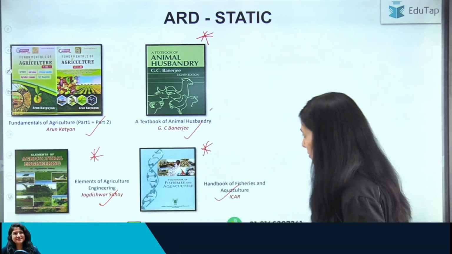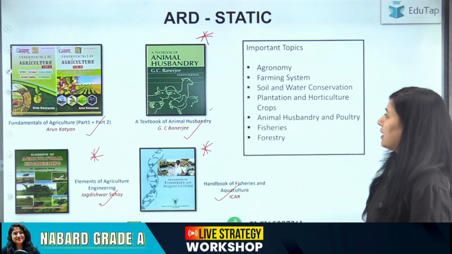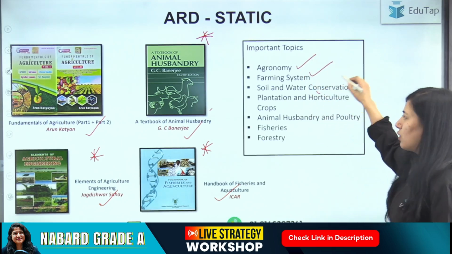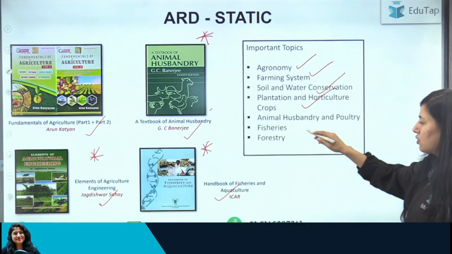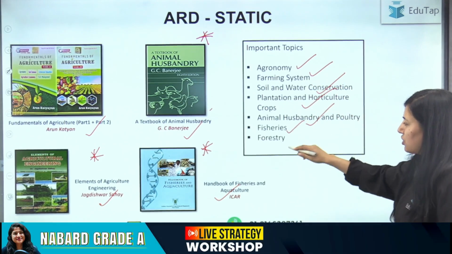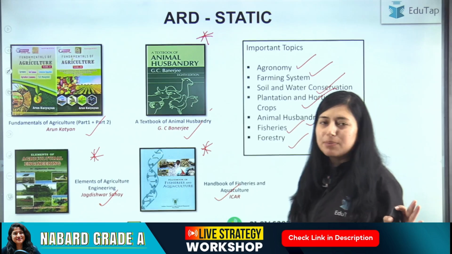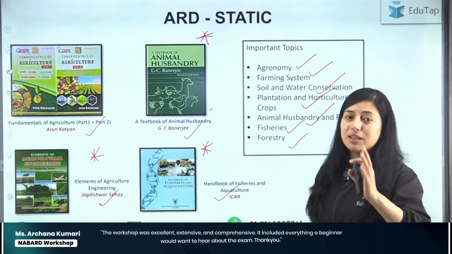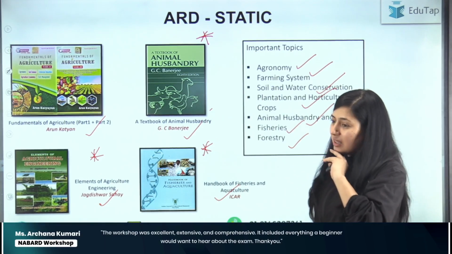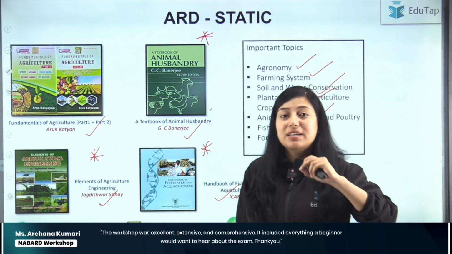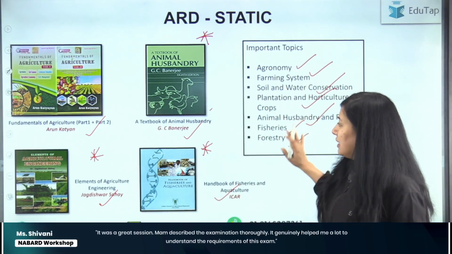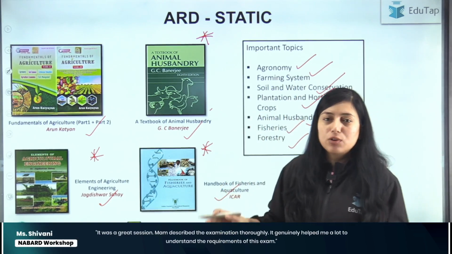Clear? Now, if I talk about important topics, in agriculture we have agronomy, farming system, soil and water conservation, plantation and horticulture crops, animal husbandry and poultry, fisheries and forestry. Very, very important chapters that you have to do thoroughly. You cannot skip any concept or any part of these chapters, because the number of questions asked from these chapters is more as compared to others. So you have to anyhow cover these topics thoroughly in a very good way.